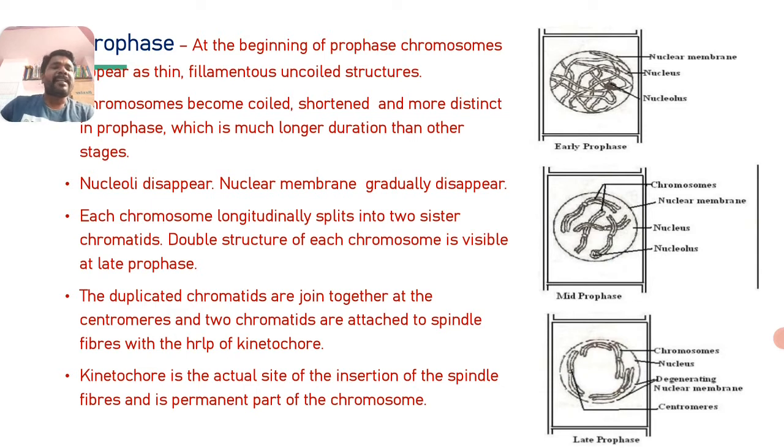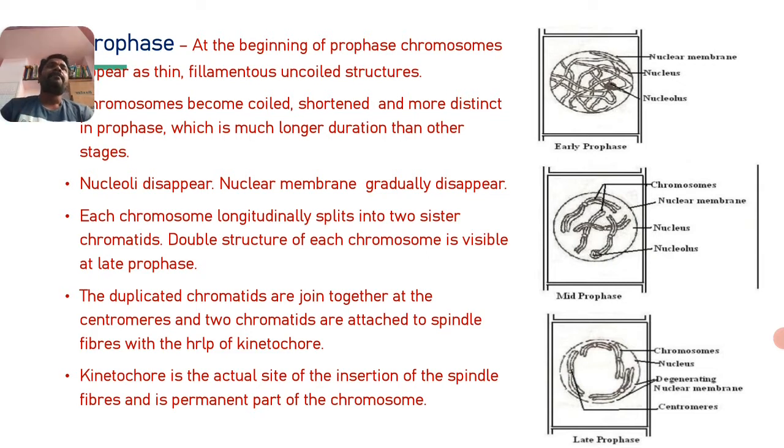The duplicated chromatids are joined together at a centromere, and both chromatids are attached to spindle fibers with the help of the kinetochore.